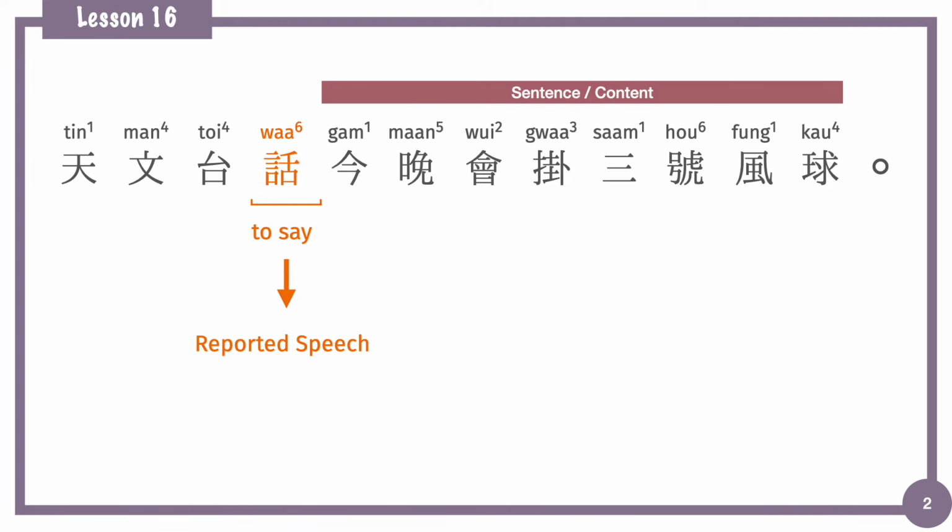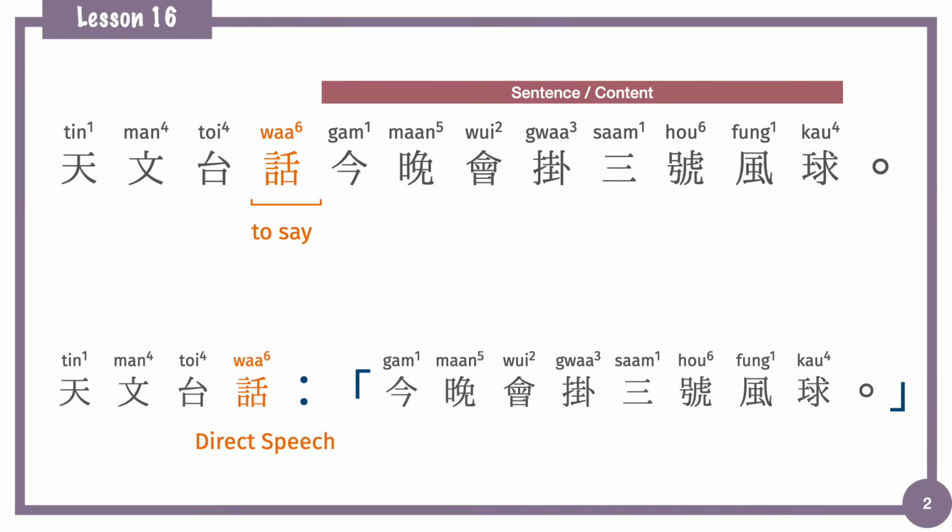We can see for reported speech, we will have the source of the information attached before 話. And after 話 is the sentence that giving information. For reported speech, the information sentence will directly add after 話.